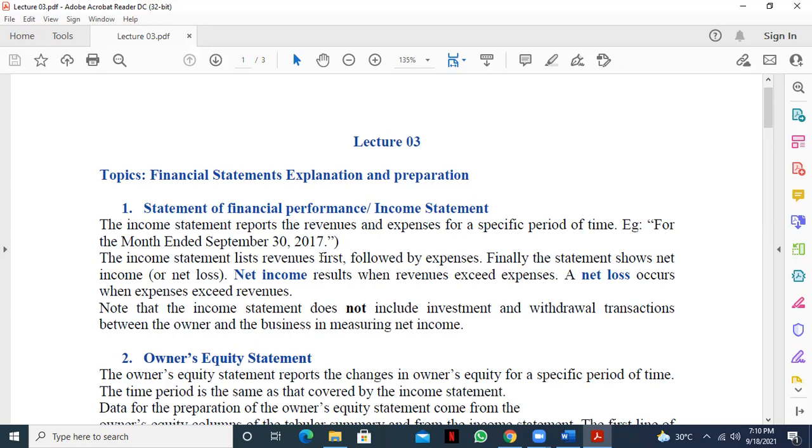You will give the accounting period's last date here. The income statement lists revenues first, followed by expenses. Finally, the statement shows net income or net loss. So in the income statement, we only show the revenue and expenses. First of all, we'll show all the revenues. Then after that, we'll show all the expenses. Then all the expenses will be deducted from all the revenues. Then whatever we get, if the revenues are bigger, we call it a net profit. If the expenses are bigger, we call it a net loss. Is it clear?